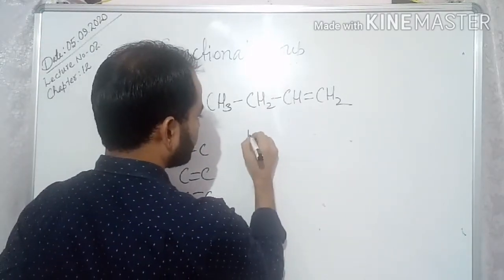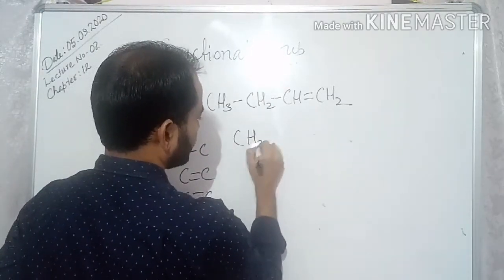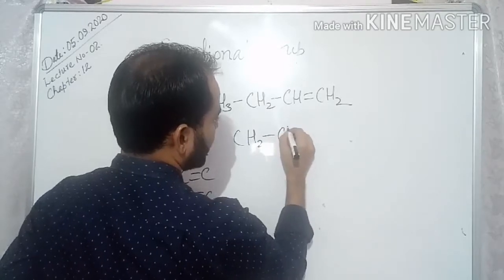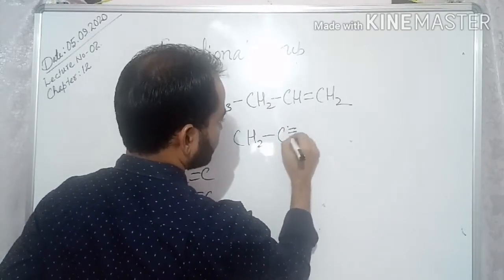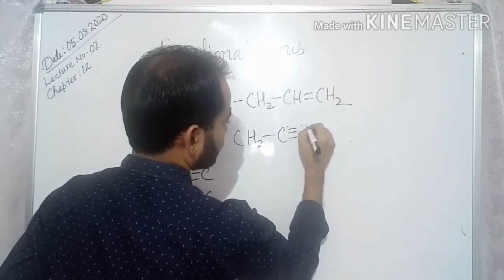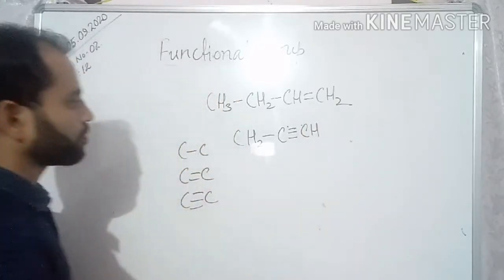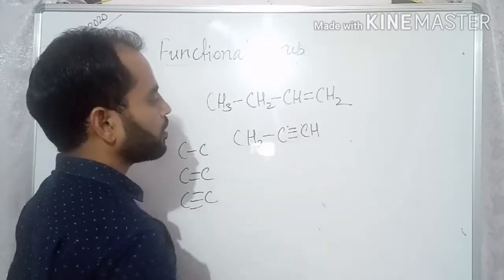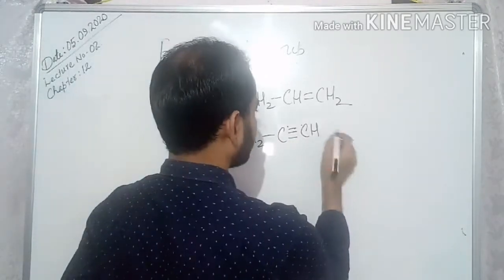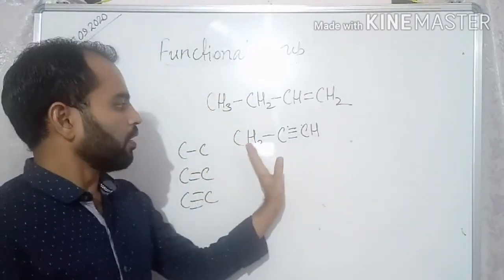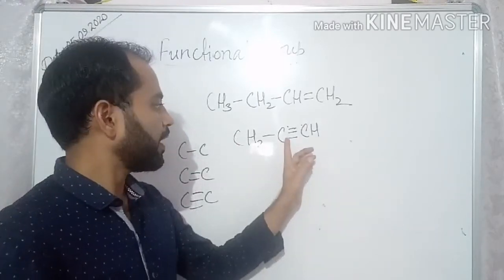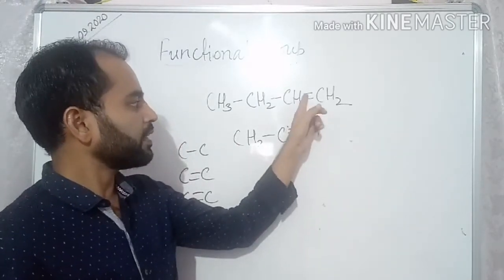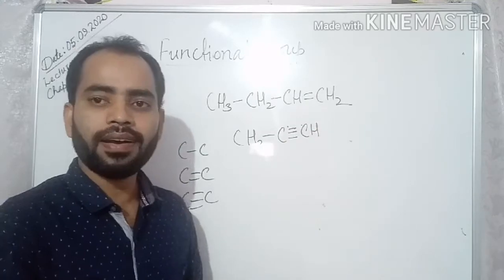Like this, you can have CH2, triple bond CH. So this is an example of the alkyne group. So you can see here double bond, triple bond are there.